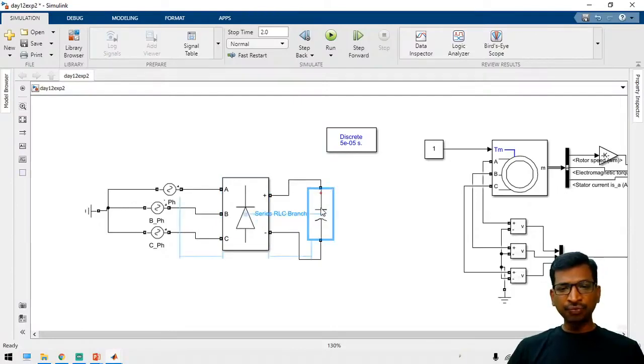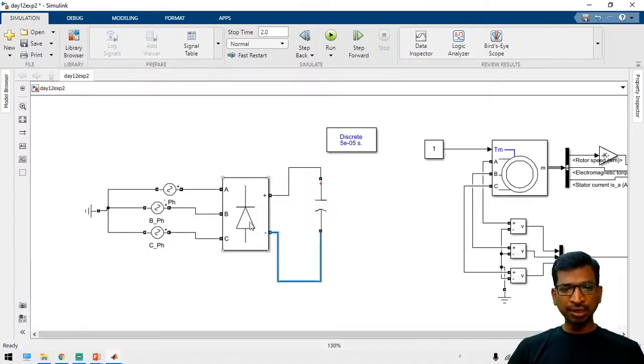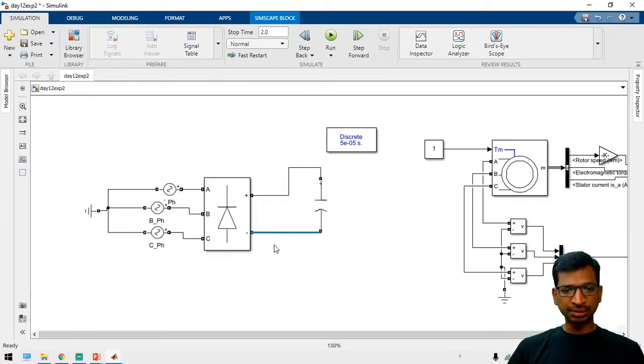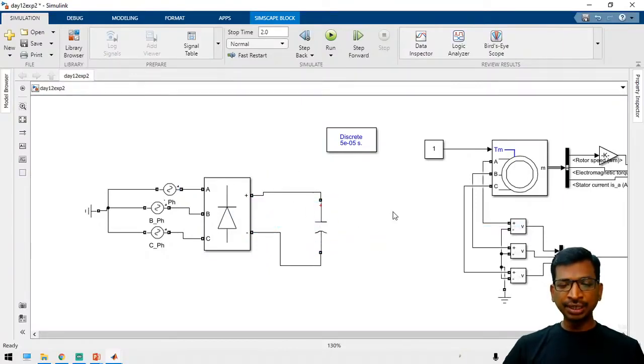For better filtering, keep two capacitors also. Suppose the voltage is not coming properly, then you can keep two capacitors. Across this capacitor, you can get a